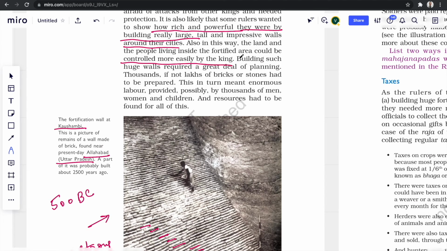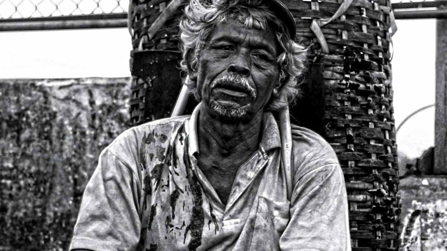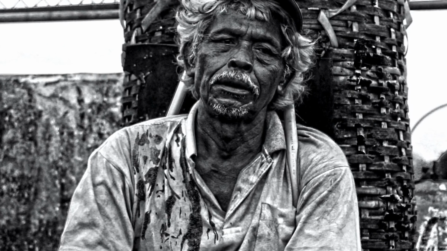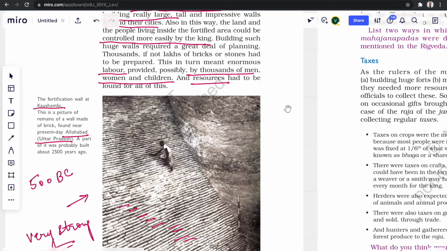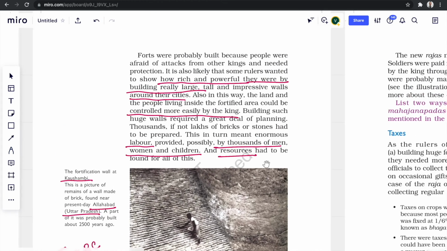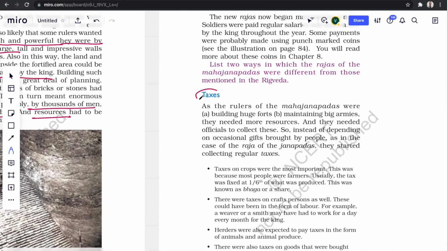It's quite evident that a wall of this size and strength would need labor in thousands, and that labor will require a lot of resources and money, which brings us to an interesting question and our next topic, that is, from where did the kings of these Mahajanapadas get that money?